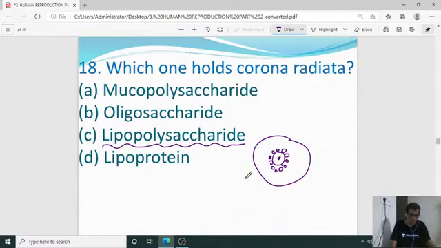Lipopolysaccharide layer is going to hold that corona radiata layer around the oocyte, around the female gamete developing inside the Graafian follicle.